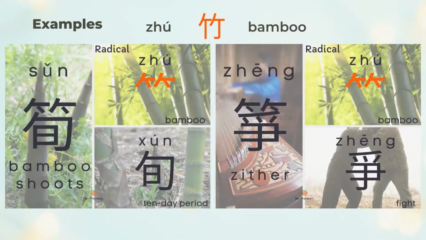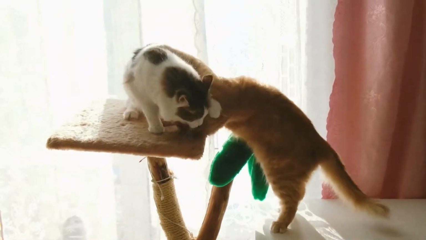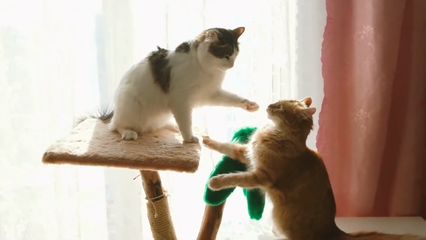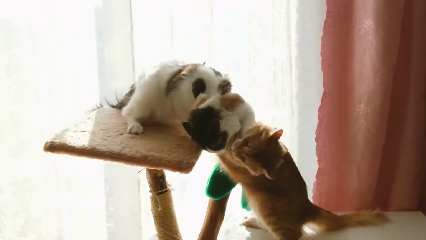筝 is a zither, an ancient Chinese musical instrument. 筝 is the top, 竹 bamboo, and the bottom 争 to fight or argue. There's a story behind 筝. Some people believe that a father gave his two daughters a musical instrument made of bamboos. Two daughters fought so hard, and the father divided it into two instruments. That's the origin of 筝.